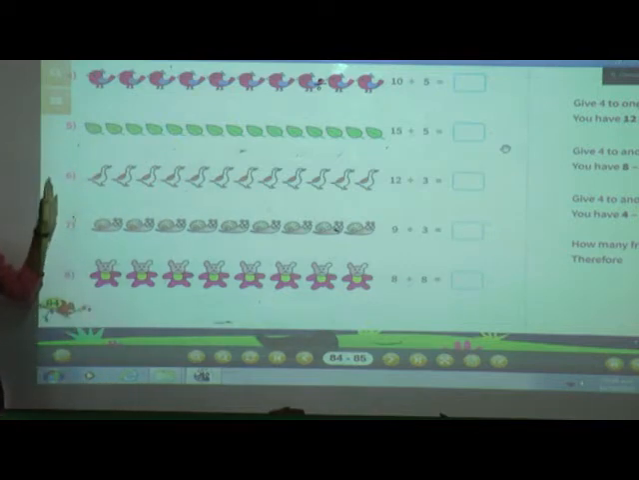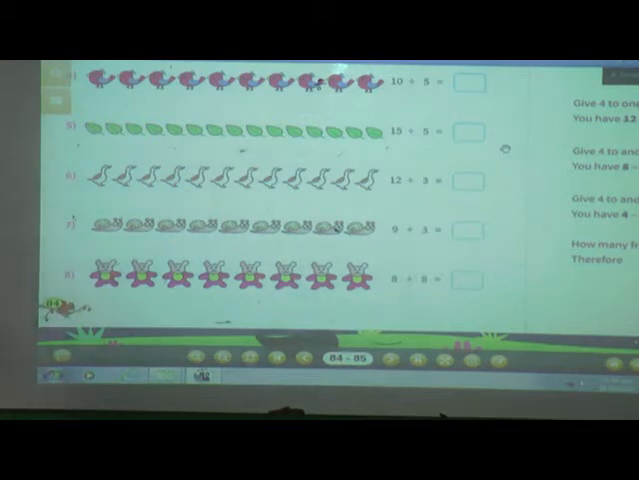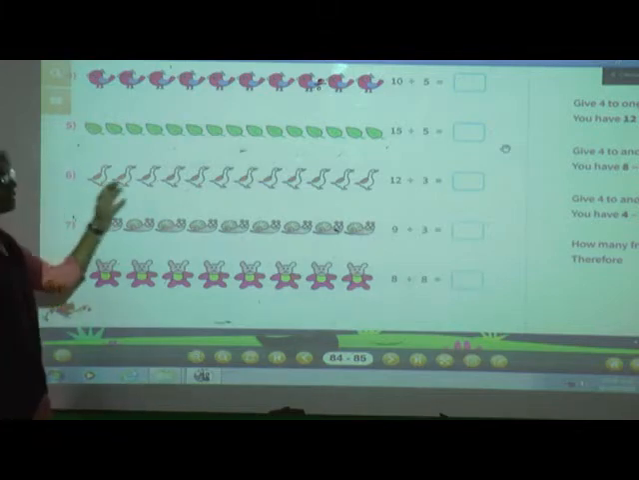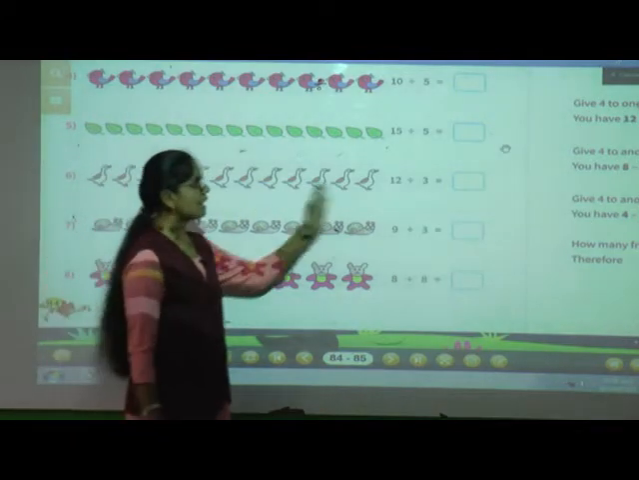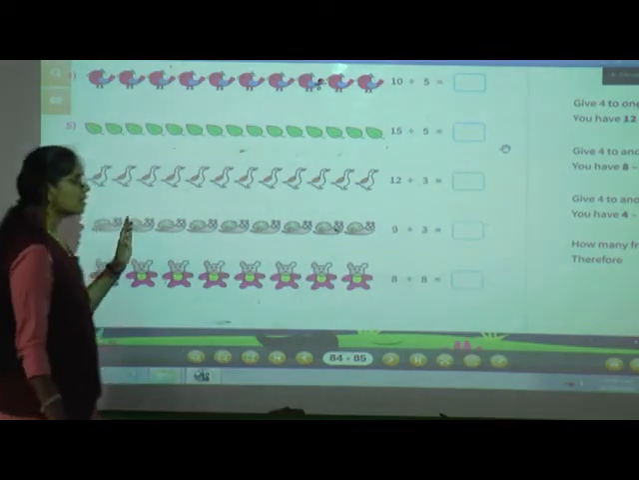Now what you have to do? These 12 birds you have to distribute among 3 groups. You have to make 3 groups, and then afterwards you have to count in each group how many birds are there. Okay, and that will be your answer. So you have to do this activity and write the answer.